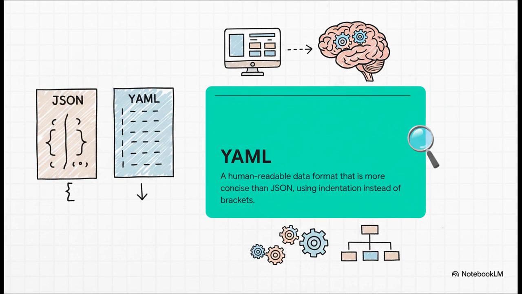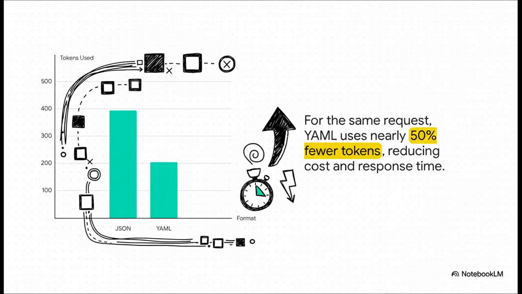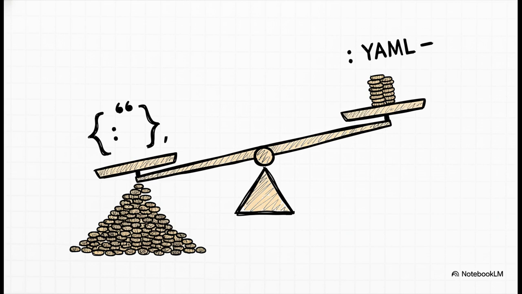Now, what's really fascinating here is the hard data. For the exact same request, the JSON prompt used 395 tokens. The YAML version, only 205. That is a massive reduction, nearly 50%. And that directly translates to lower costs and faster response times. It's a huge deal. And the reason is actually pretty simple.